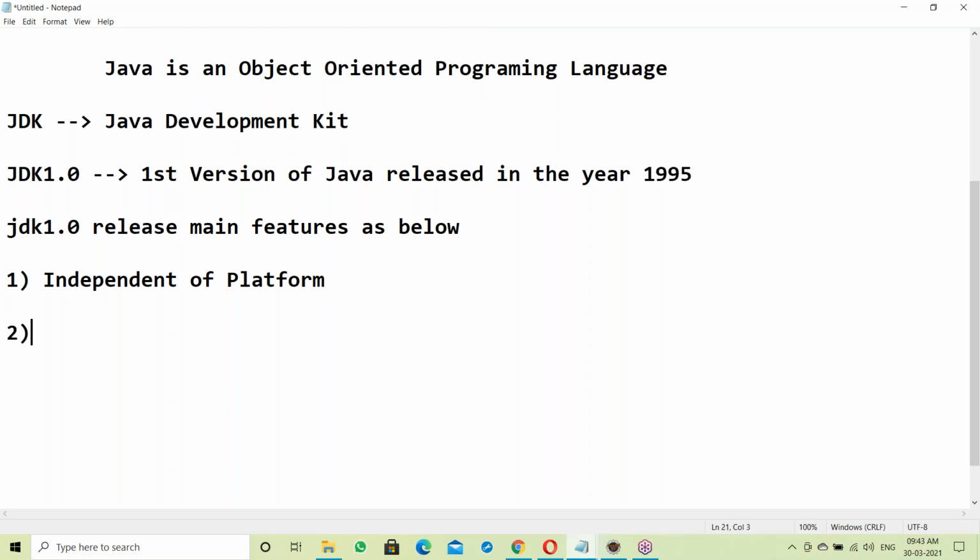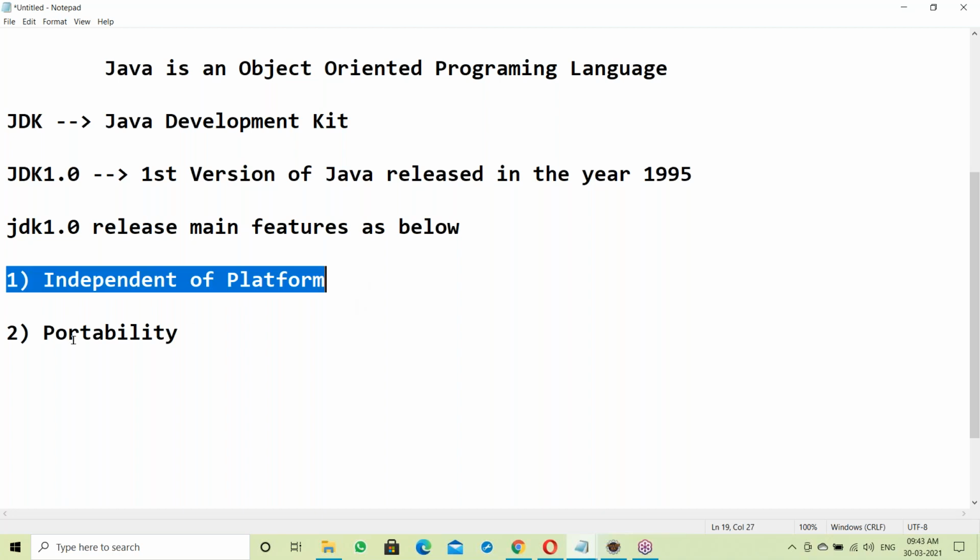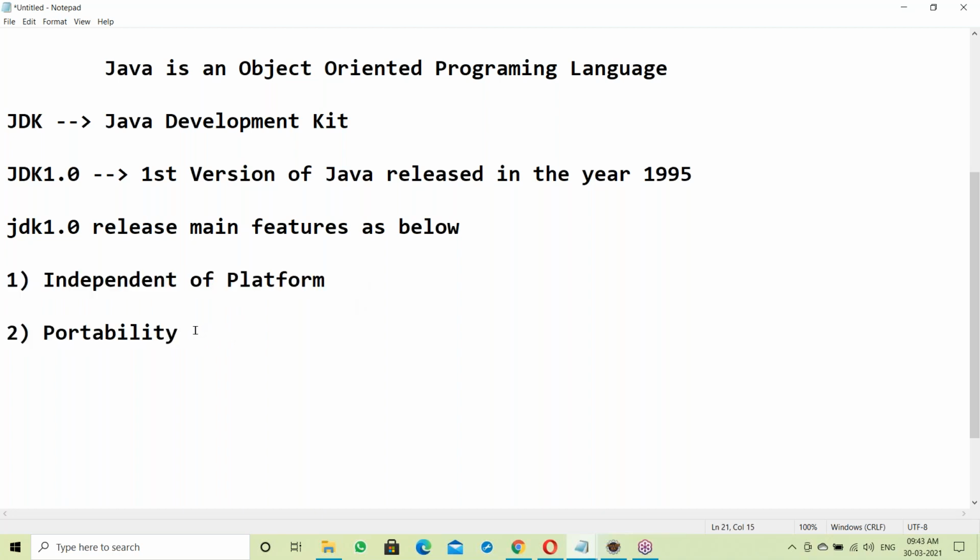The second one is portability. The third one is object-oriented programming, the OOPS features.